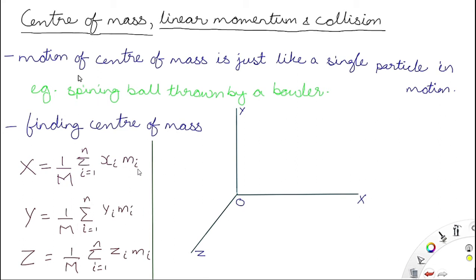Now this is the coordinate axis, a rectilinear axis. Here you can put the values and get the center of mass. If you are given the coordinates of the point masses whose center of mass you have to find, first plot xi, yi, zi for the ith particle, jth particle, kth particle, whatever it is, and from the formula you can find the coordinates of the center of mass.